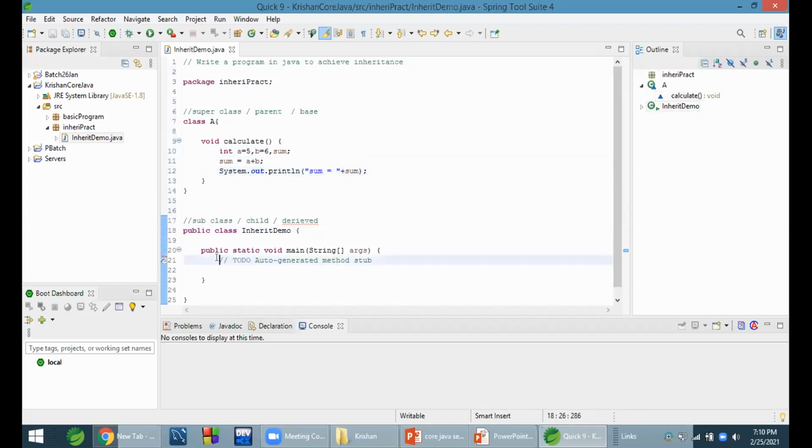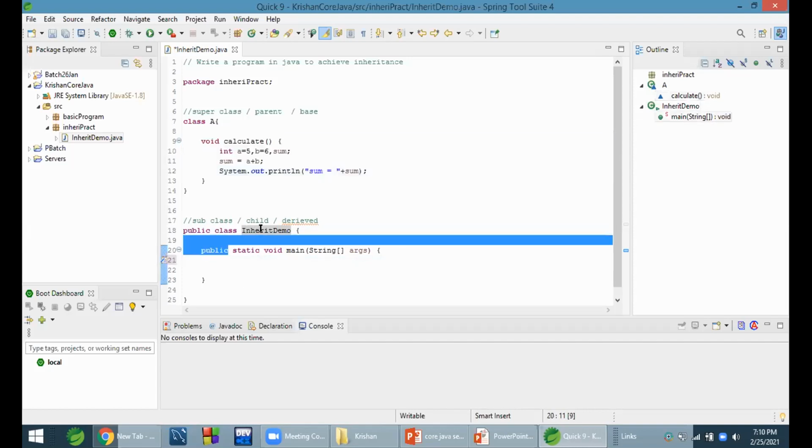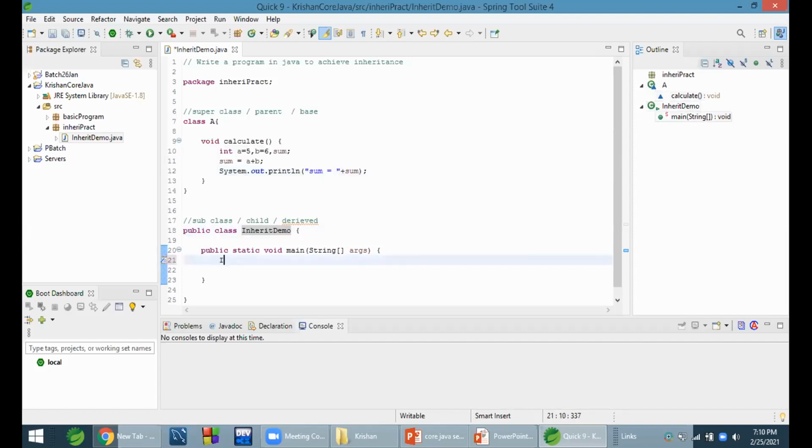Now what I want to do is call this method using a subclass, in this class. But if I do it like this, I equals new inherit, and if I say i.calculate, then I cannot do it because this class does not have a calculate method.